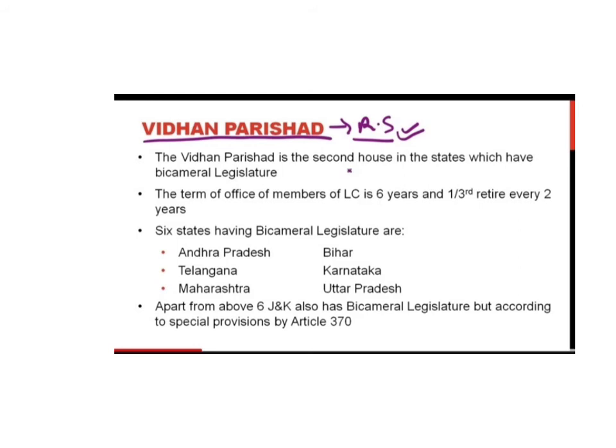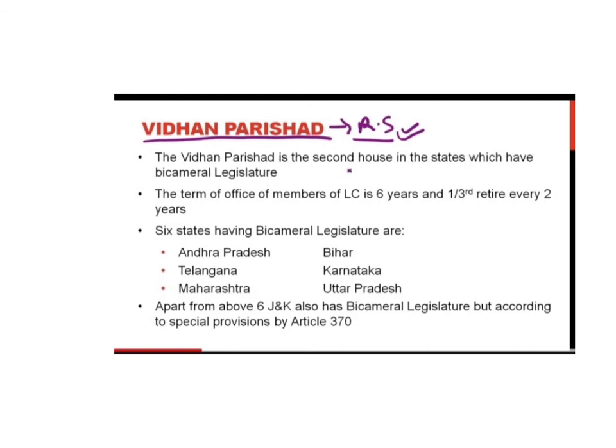Apart from the above 6, J&K also had bicameral legislature, but according to special provisions by Article 370. This is the previous status, but now we all know that it's a UT now, a Union Territory. But when J&K was a state under the provision of Article 370, it also had bicameral legislature. It had a legislative assembly as well as a legislative council because of Article 370.